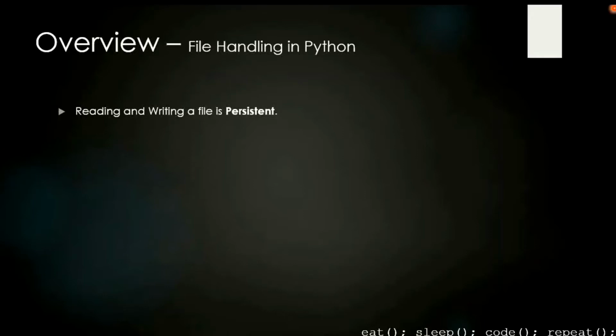One of the simplest ways for programs to maintain their data is by reading and writing text files. Take an example from Microsoft Office Word: there we write some data, we save it, and afterwards when we come back after two to three days, we see whatever we had written a few days before. So that is what persistent means: files are persistent. Reading and writing a file is persistent.